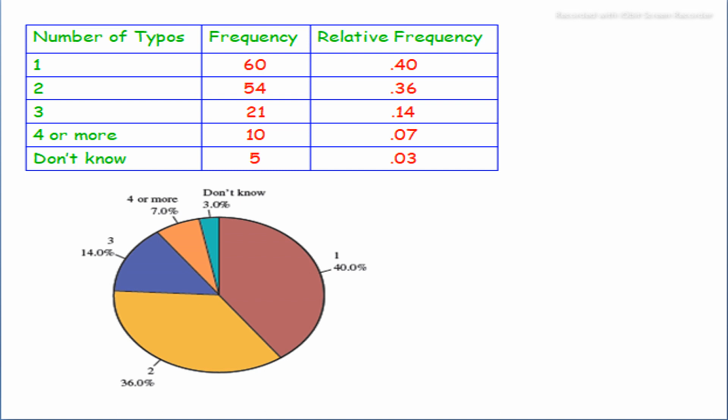The pie chart is in the shape of a circle, where we construct the relative frequency in the shape of percentages: the first one is 40.0%, then 36%, in the second and third columns we use 14%, and the fourth one is 7%, and the remaining space of the circle is 3%, which is the "do not know" category in the type of the question.